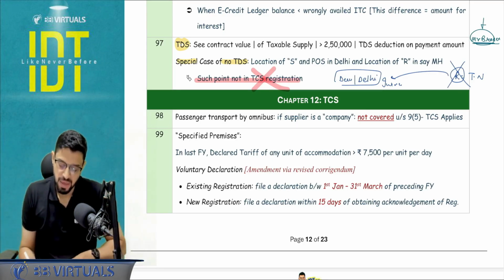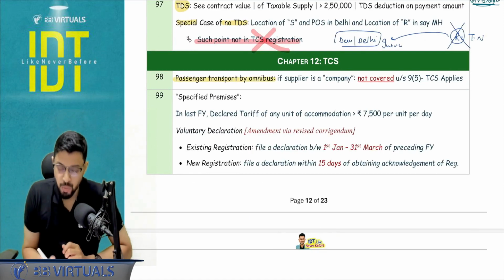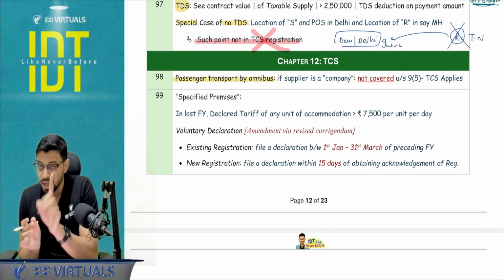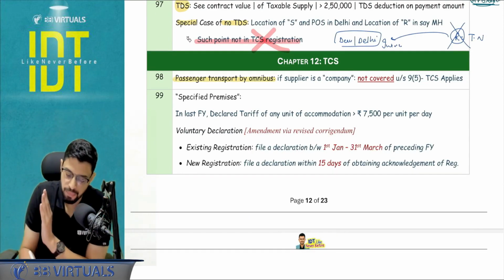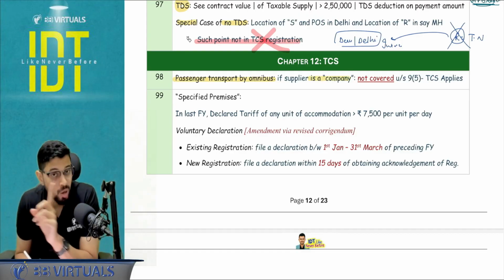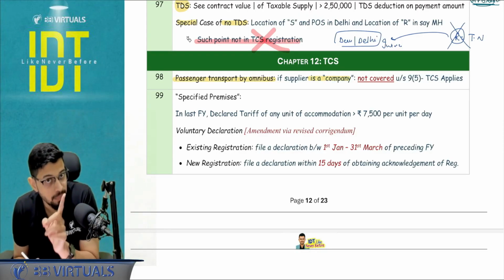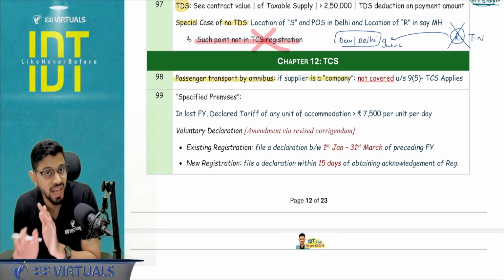Okay, next, chapter number 12, TCS. Passenger transportation, if it is happening by omnibus, there you have to see if the supplier is a company or not. If the supplier is a company, I'm not using the word body corporate, I'm using the word company, private company or a public company, then in that case 9(5) will not apply.